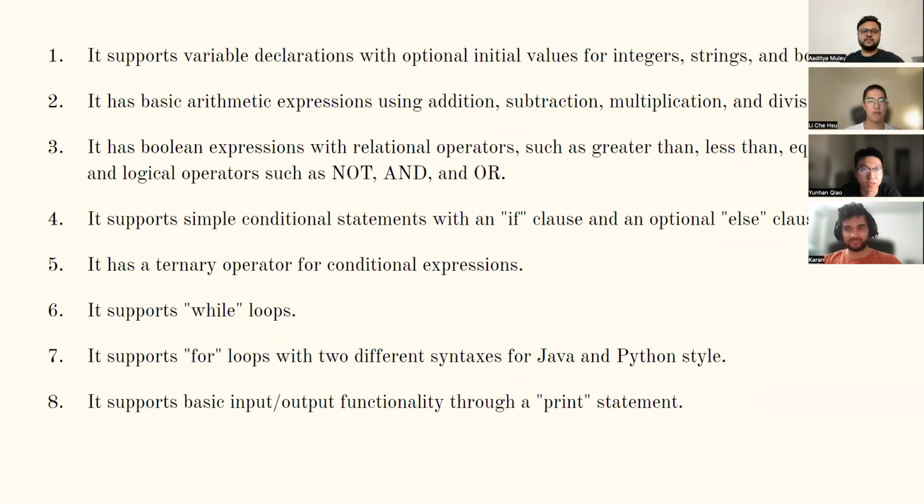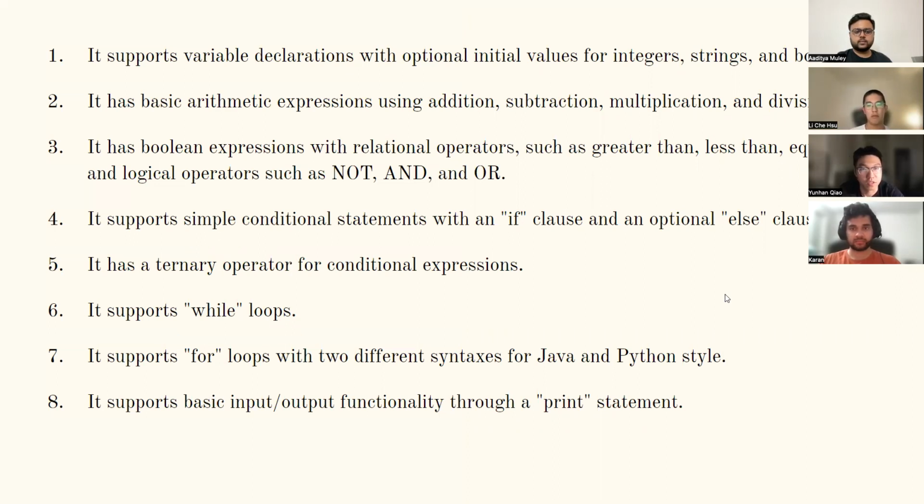Okay, so let's get into the language description. The first one: Lucky supports variable declarations with optional initial values for integers, strings, and booleans. It has basic arithmetic expressions using addition, subtraction, multiplication, and division. It also has Boolean expressions with relational operators, such as greater than, less than, equal to, and logic operators such as not, and, or. It supports simple conditional statements with if and else.